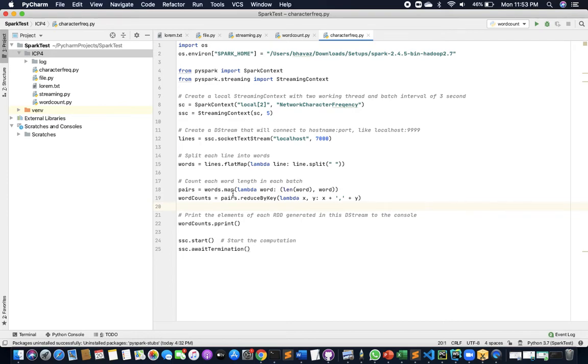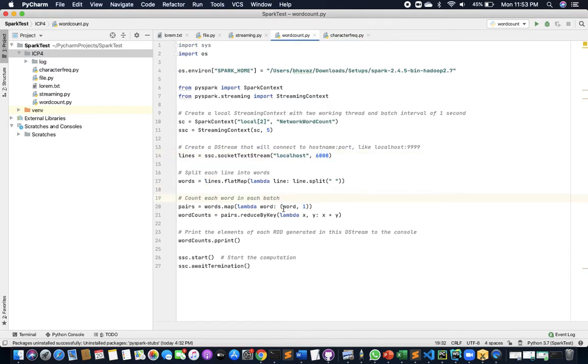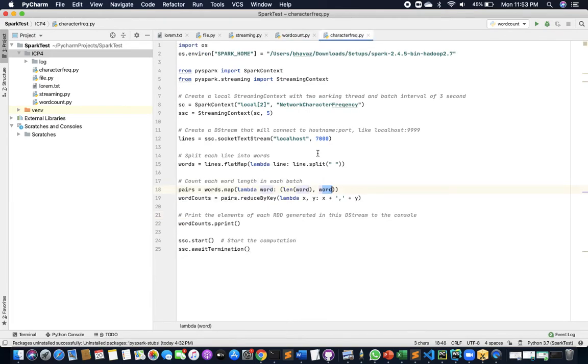In the mapper, I have taken the length of the word and the word here, whereas in here I have taken the word, and I'll be taking this one for each word, and I'll be adding it if the number of words increases.